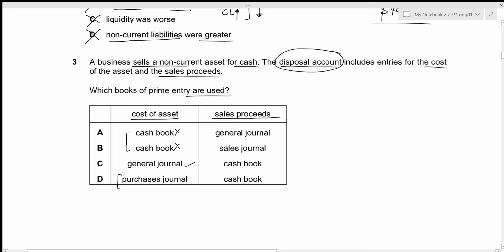And then the sales proceeds refers to the amount that we get by selling the non-current asset, and we are selling it for cash, which means that this will result in part of our cash inflow. Cash inflows should be recorded within our cash book. So that is given by C and D. Overall, the correct option is given by C. That's the answer. Let's move towards the next question.